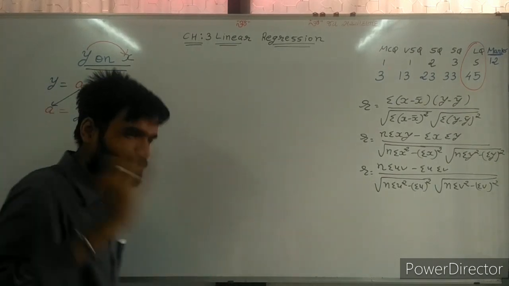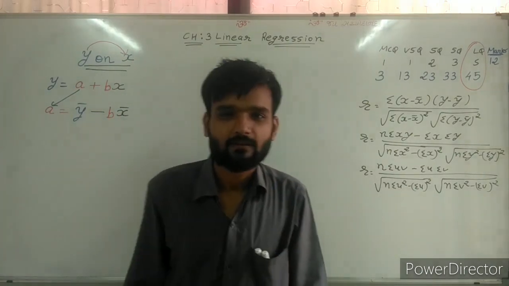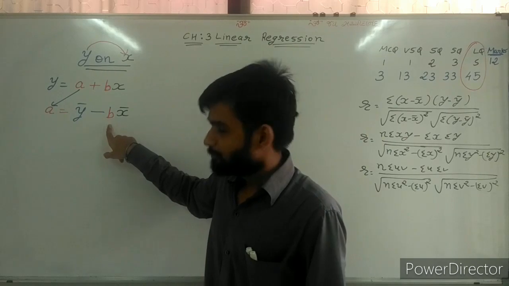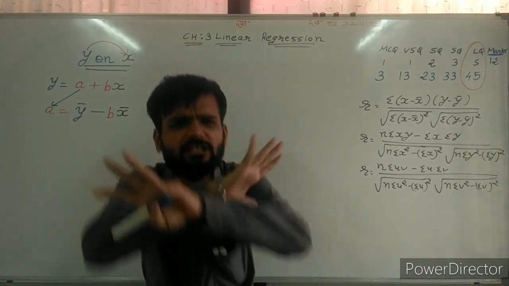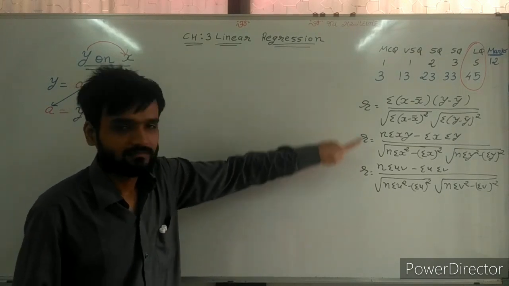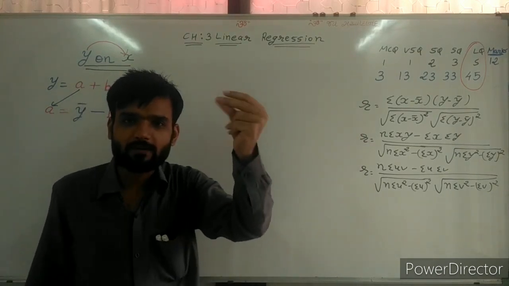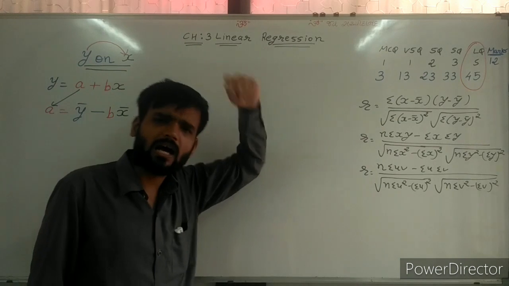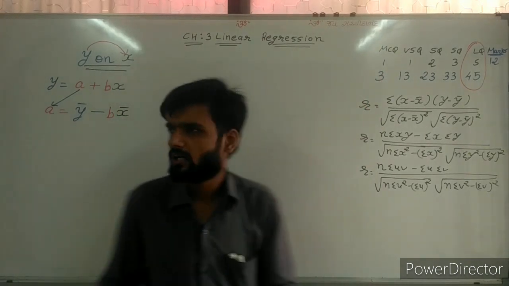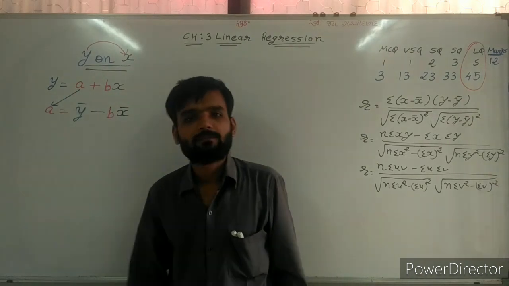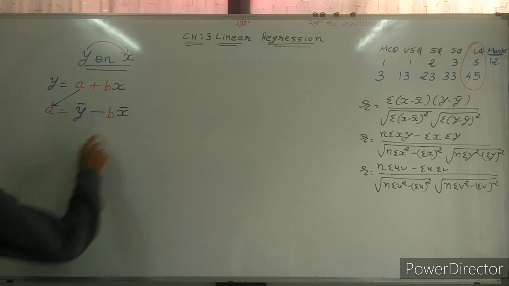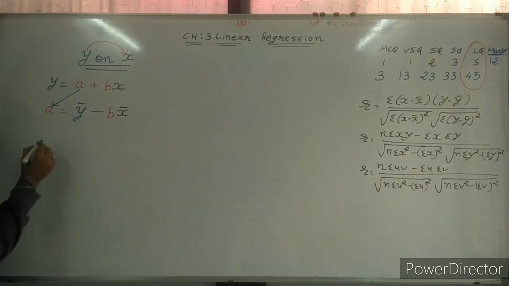Now, the most important thing. Sir, the b formulas are the easiest formulas. Why? Because the b formula depends on these three formulas. Even using all of Karl Pearson's formulas, we can make the b formula. How? See, here which type of b is there?